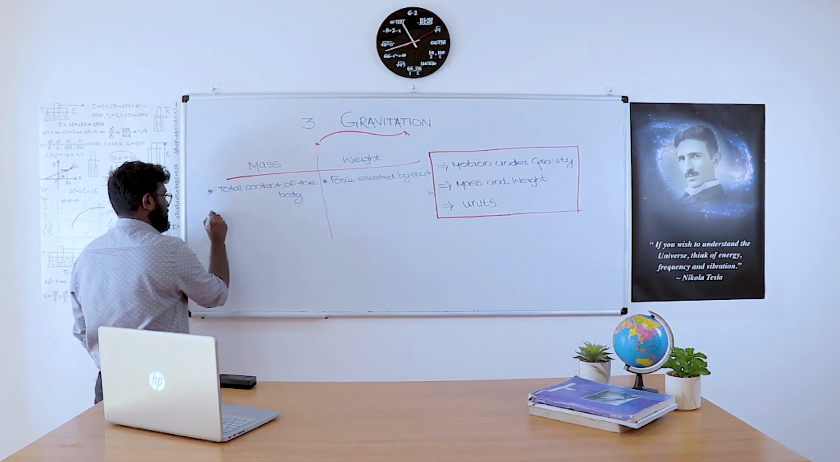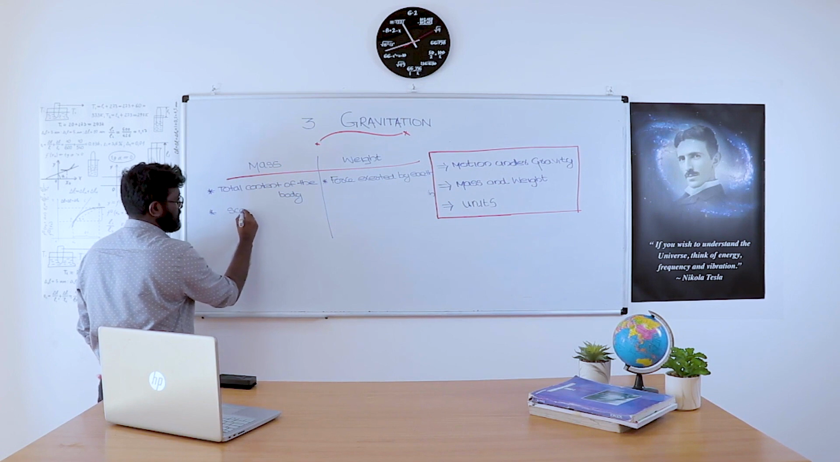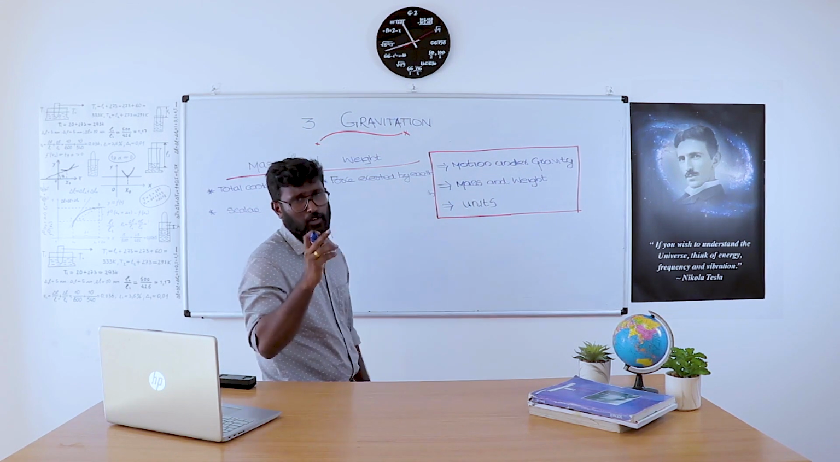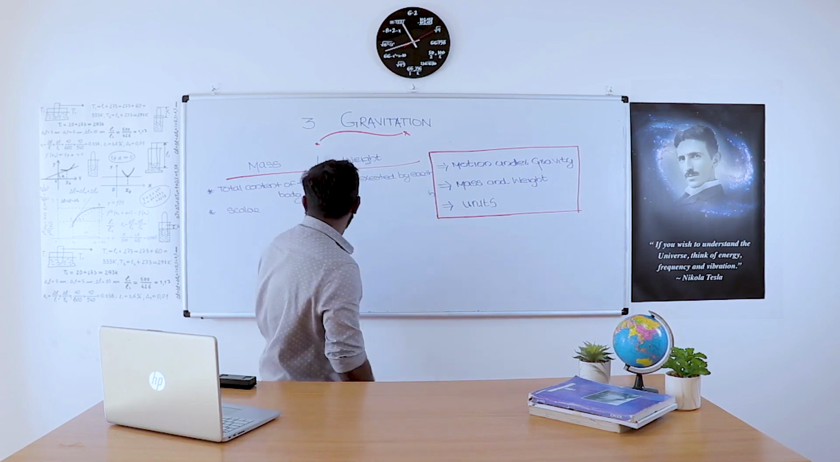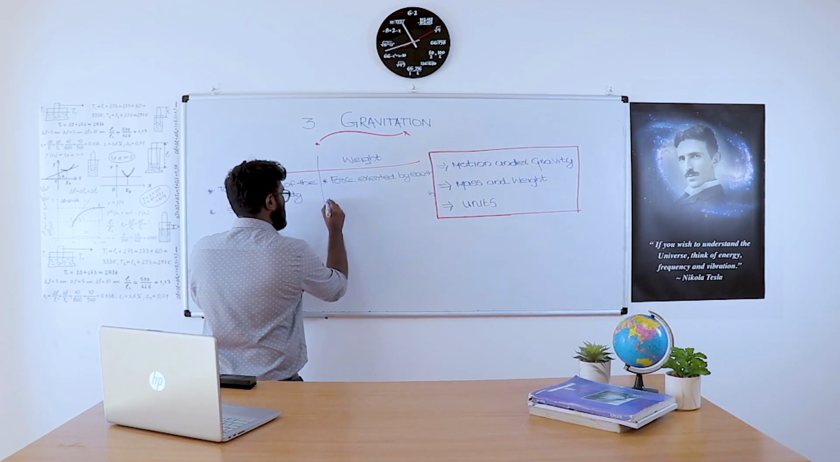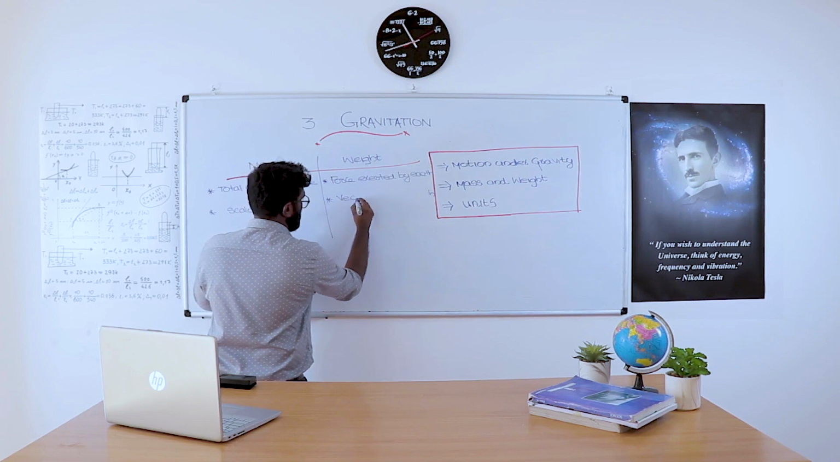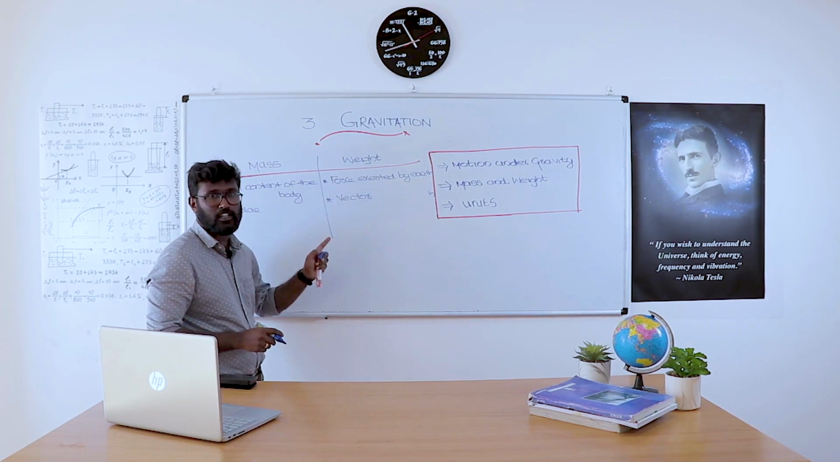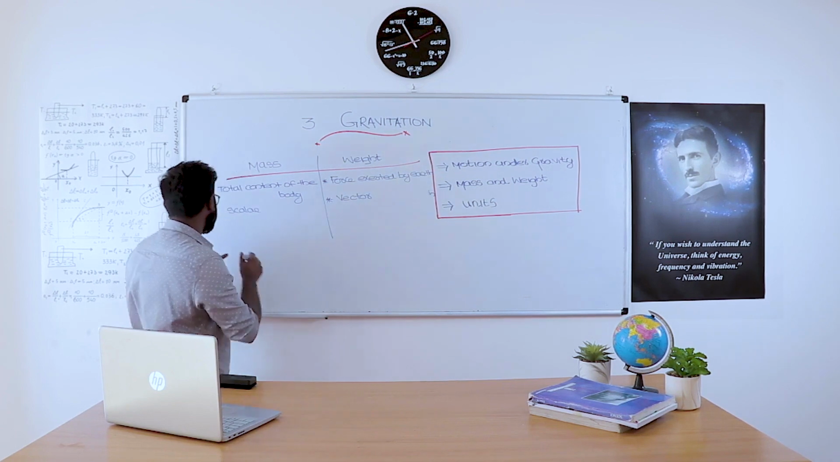So what is the second one? Mass is a scalar quantity. What is meant by scalar quantity and vector quantity? You already studied in the chapter motion. So mass is a scalar quantity and weight is a vector quantity. That means mass has only magnitude while weight has both magnitude and direction.